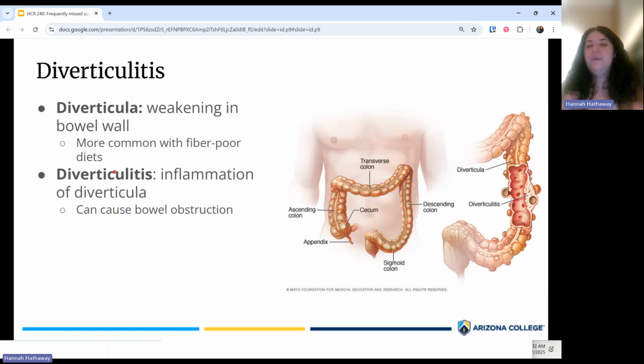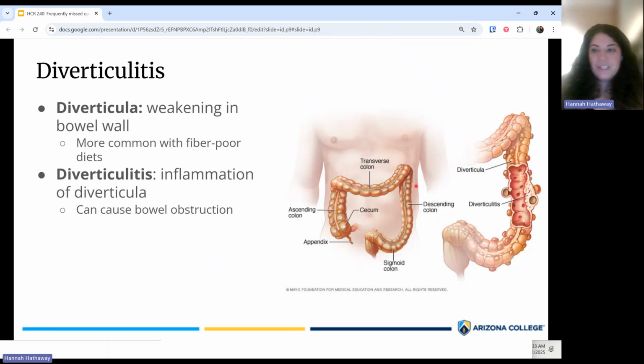So how does this happen? The most common cause is a low fiber diet. So fiber just helps things keep moving through the colon, or through the large intestine. With a diet that's low in fiber, things are just not going to move as quickly. So you're going to have more pressure put on the large intestine, and that makes it more likely that at some point you might have a pocket form that's going to be a diverticula, and then that diverticula could get inflamed, and that could cause diverticulitis.